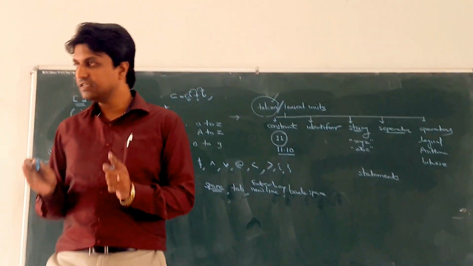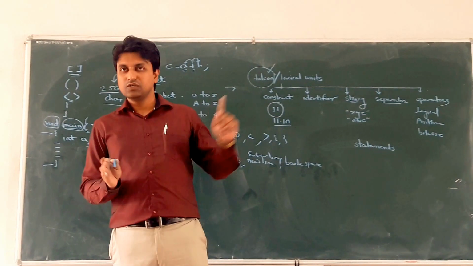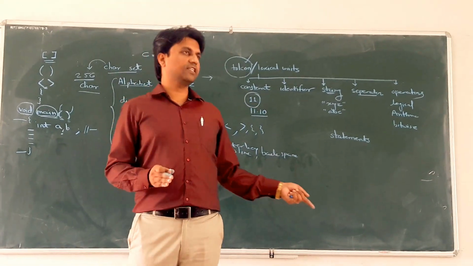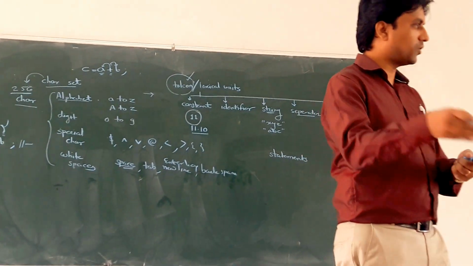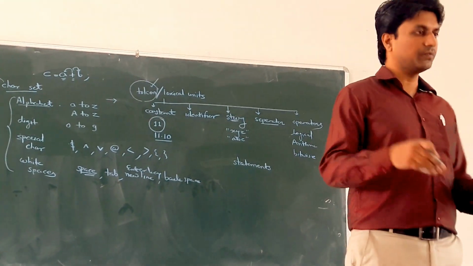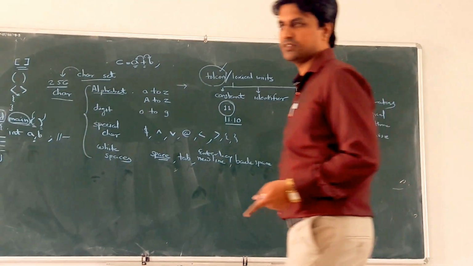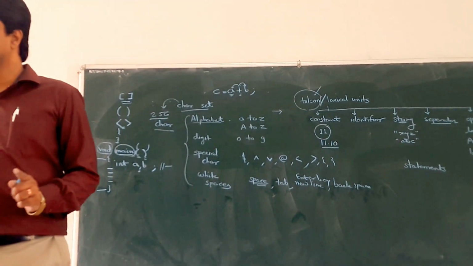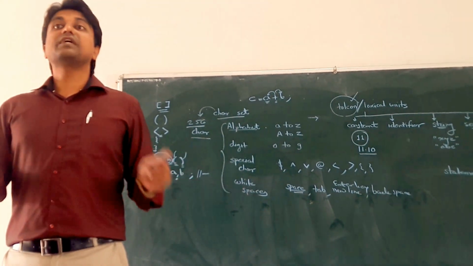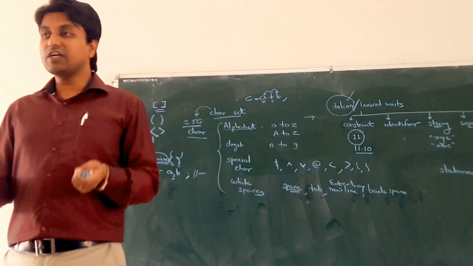Now use the word statement. Clear? So there are different types of statements: declaration, initialization, if-else statement, which is a compound type of statement, for loop, while loop. These are also compound type of statements. So there are different types of statements. Clear? But statements require what?